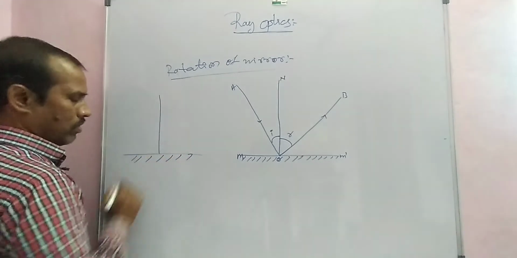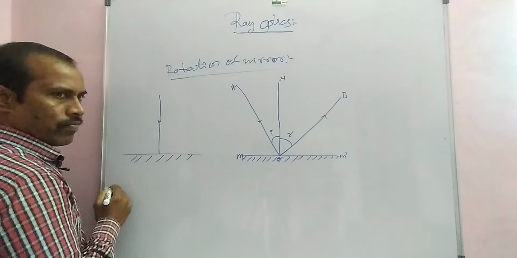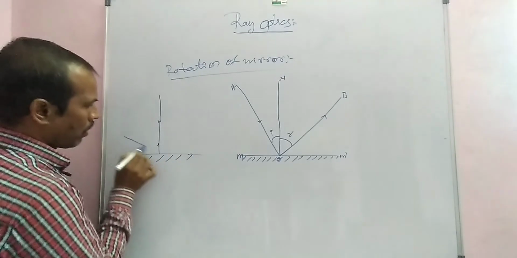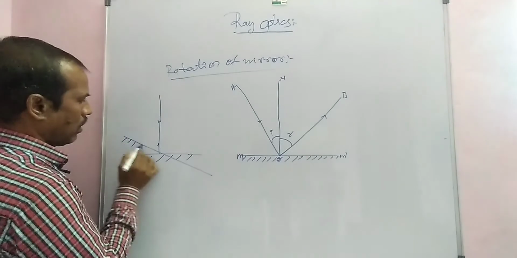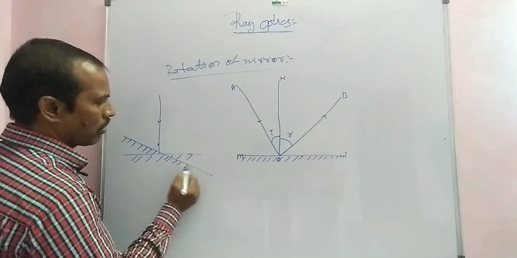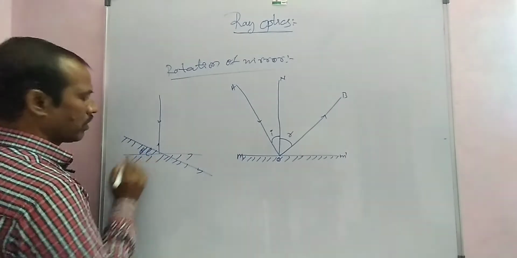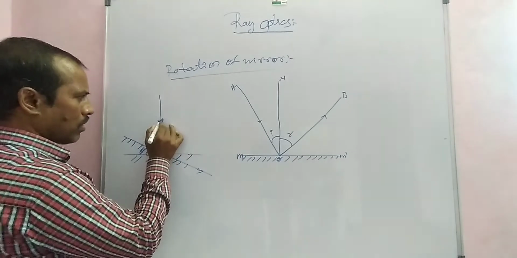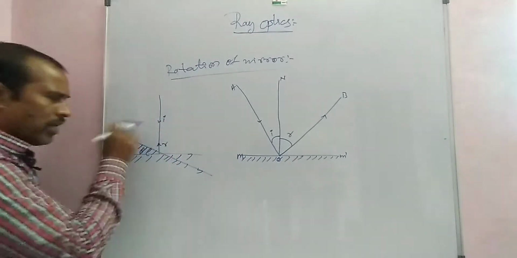First of all, the incident ray and the reflected ray. This mirror is rotating by an angle theta, for example here angle theta. Here is the reflected ray, and this is the incident ray.